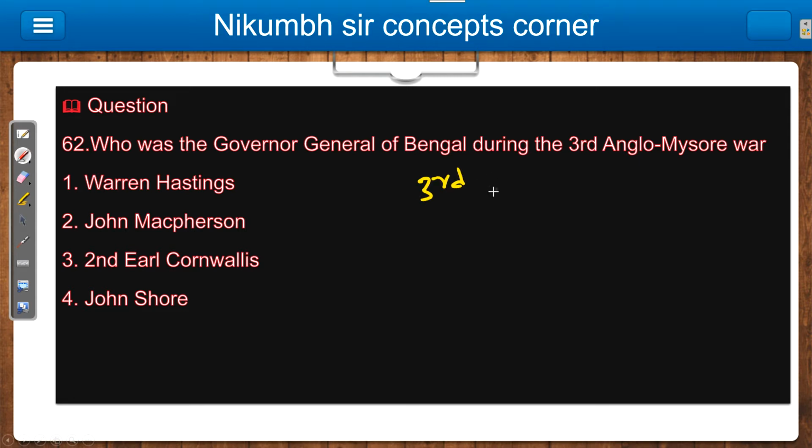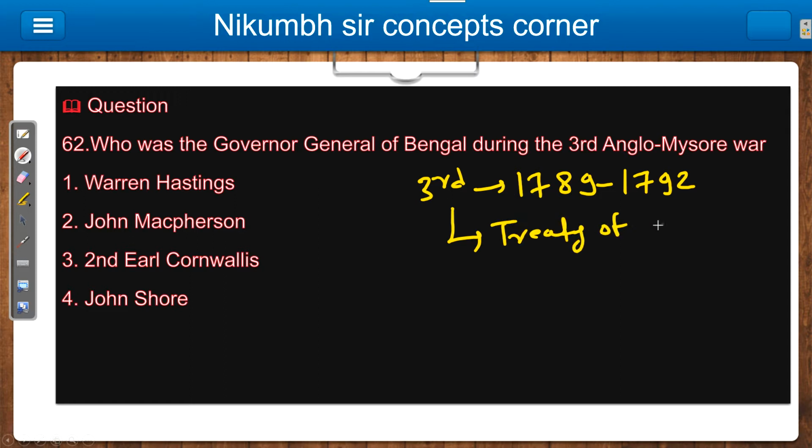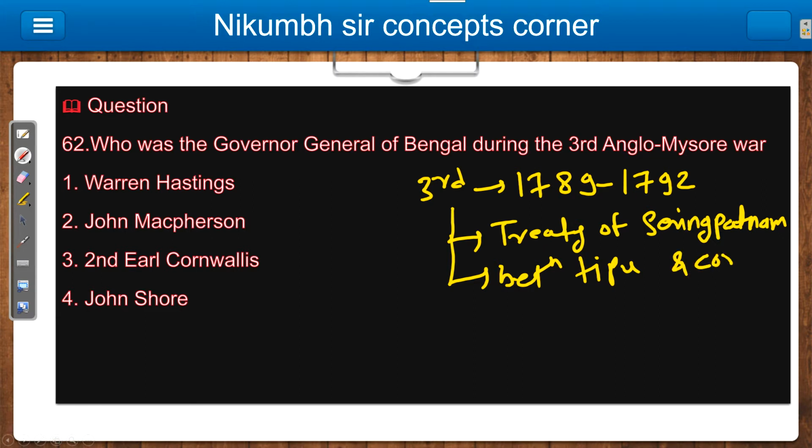Then let's move to the third war, 1789 to 1792. During the third Anglo-Mysore War, the Treaty of Seringapatam happens. The Treaty of Seringapatam happens between Tipu Sultan and the British. Now from the British side, here there is Cornwallis. So the Treaty of Seringapatam is between Tipu Sultan and Cornwallis.